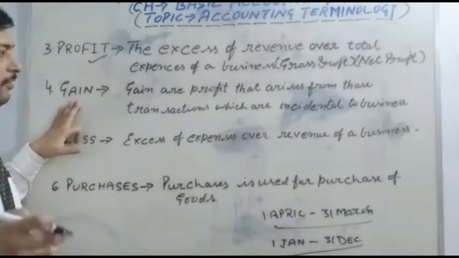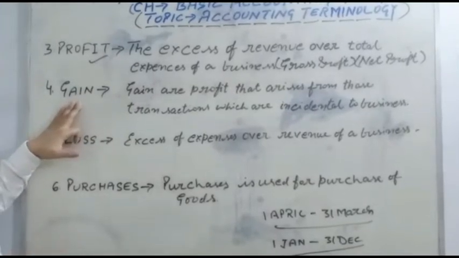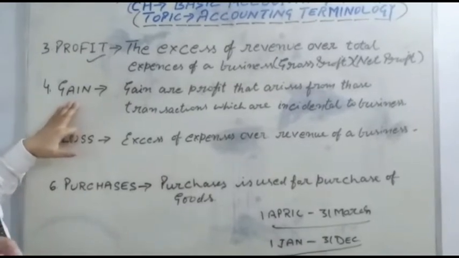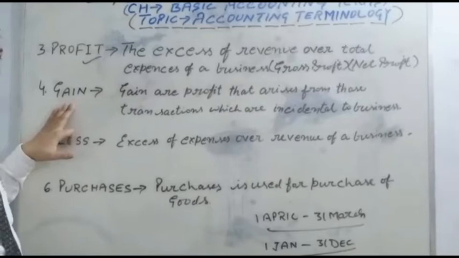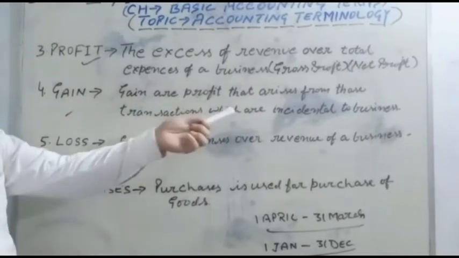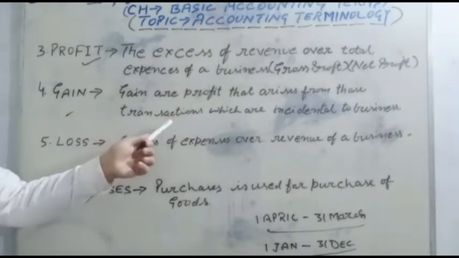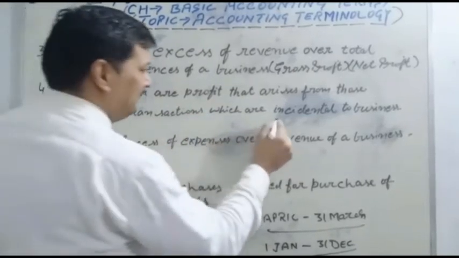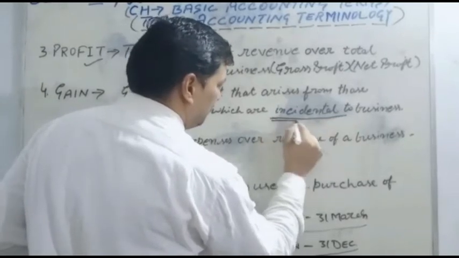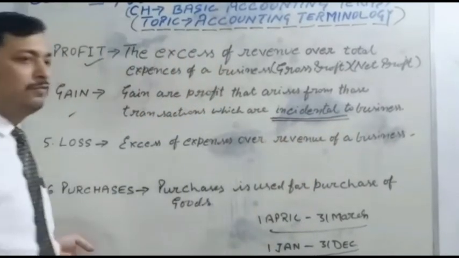It depends on the nature of the business. So gain is not on a regular basis. Non-recurring income is called a gain. Gain or profit that arises from those transactions which are incidental to the business. Incidental means not regular.